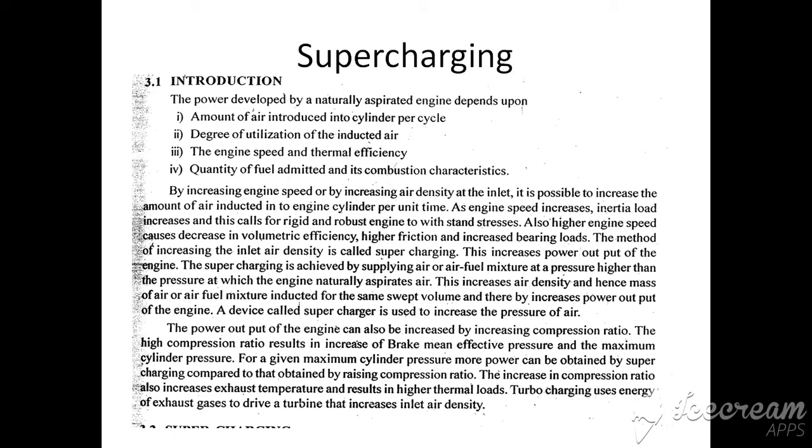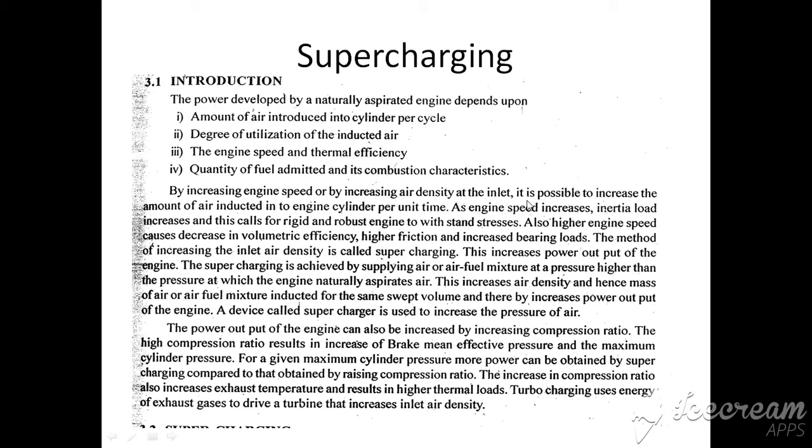So, by increasing engine speed or by increasing the air density of the inlet, it is possible to increase the amount of air inducted into the engine cylinders per unit time. So, to increase the amount of air inducted, I can either increase the engine RPM, that is speed, or I can increase the air density.